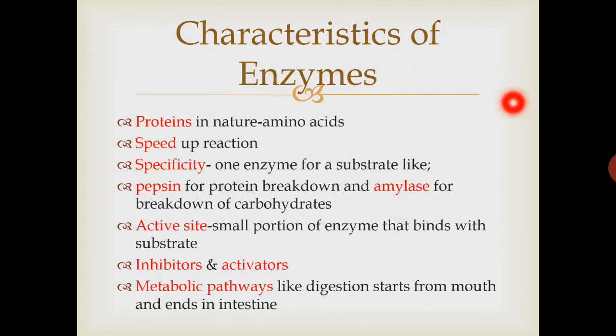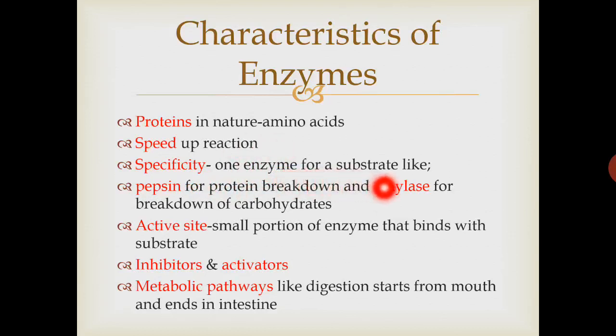The next topic is characteristics of enzymes. There are 7 major characteristics of enzymes. They are proteins in nature, made of amino acids. Amino acids are small units that make up a protein molecule. They speed up a chemical reaction. Enzymes are very specific. For one chemical reaction, there is one enzyme for that particular chemical reaction.